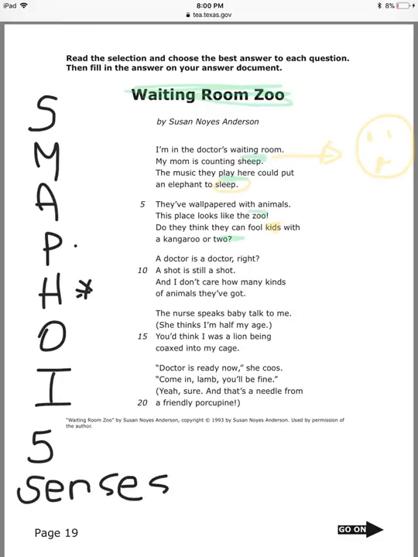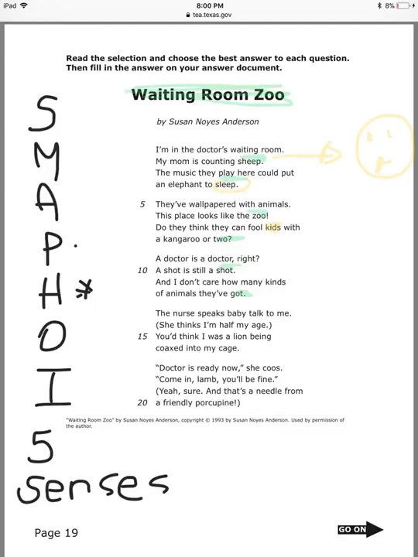Okay? A doctor is a doctor, right? A shot is still a shot. They're going to have a shot, an injection. And I don't care how many kinds of animals they've got. Shot, we've got. Okay? So this poem is told by a kid. We don't know if it's a boy or a girl, waiting at the doctor's office. It's a pediatrician.